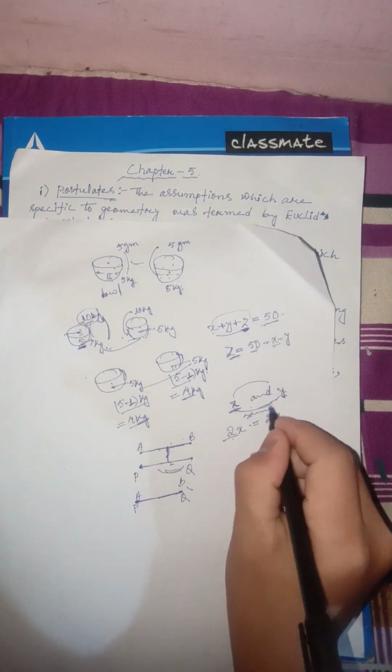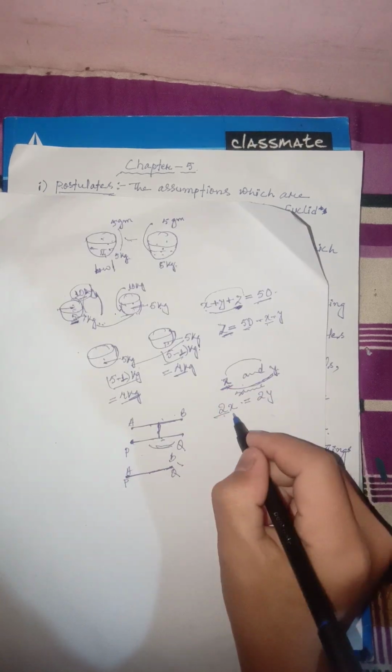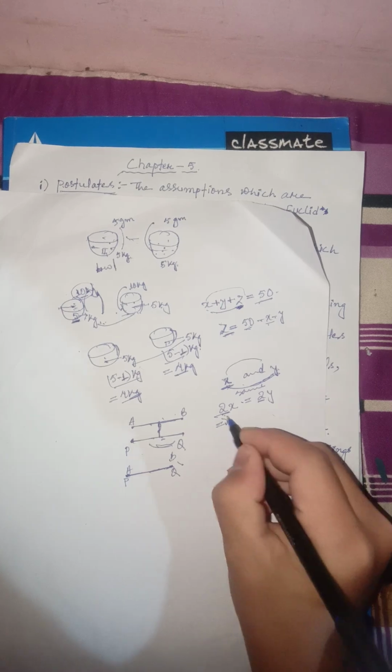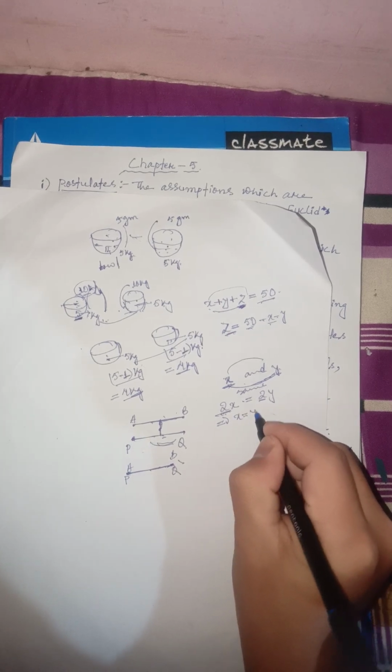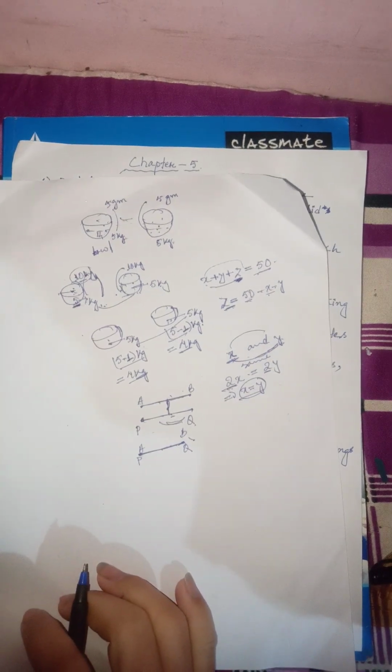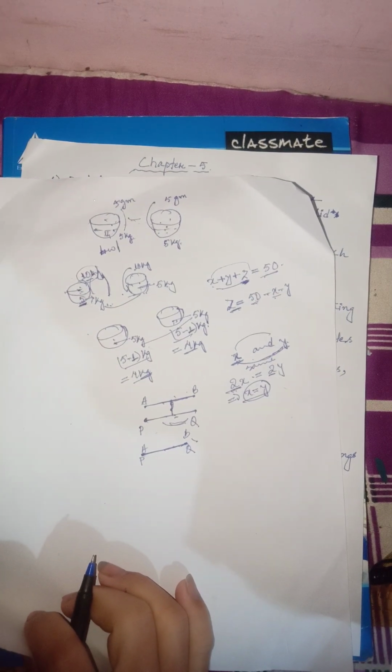Means these two are the same, and these two are some variables. And if we double them, then we will get again the same thing, that is x is equal to y. Thus, this is the best way in which we can understand this, as well as this is the example for this.